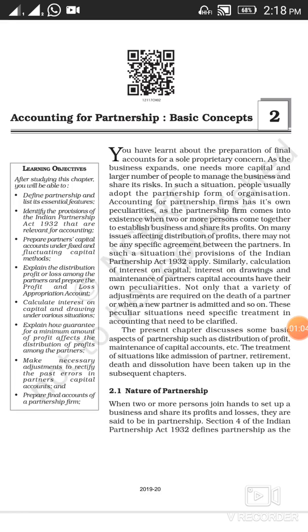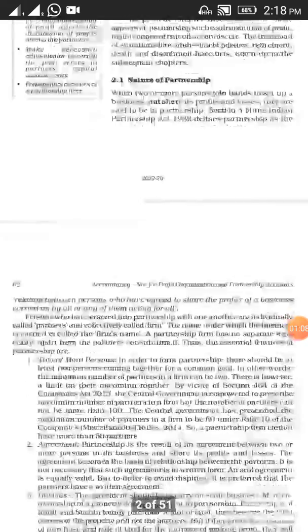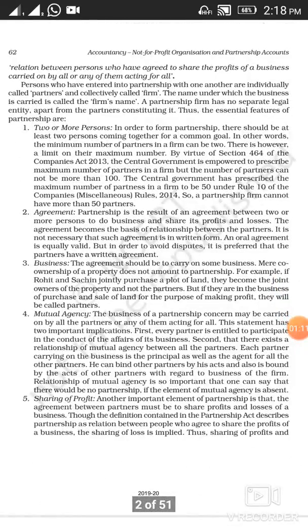As per Section 4 of the Indian Partnership Act 1932, partnership is defined as a relation between persons who have agreed to share the profits of a business carried on by all or any one of them acting for all. It means partnership is a relation among persons who have agreed to do a business with a common purpose, and their main motive is to earn profit.